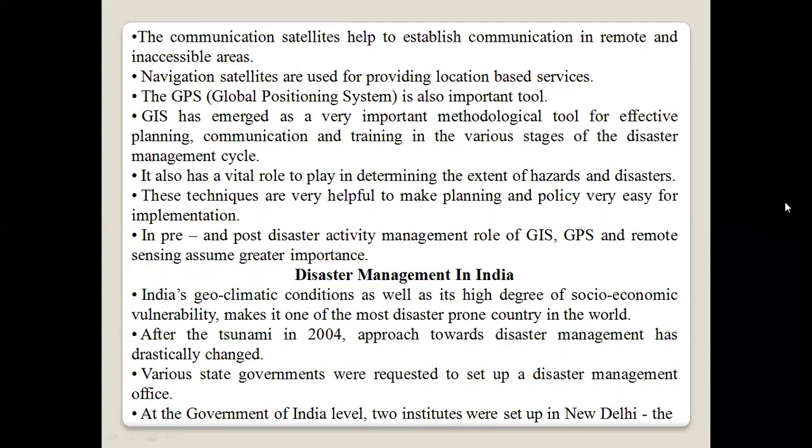It also has a vital role to play in determining the extent of hazards and disasters. These techniques are very helpful to make planning and policy implementation very easy. In pre and post disaster activity management, the role of GIS, GPS, and remote sensing assumes greater importance.